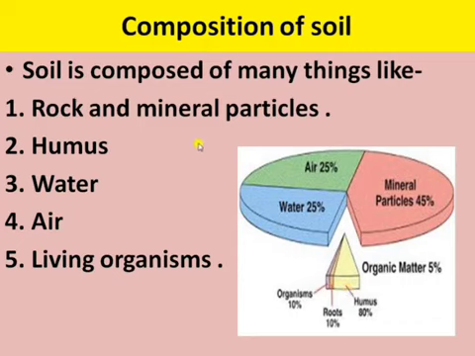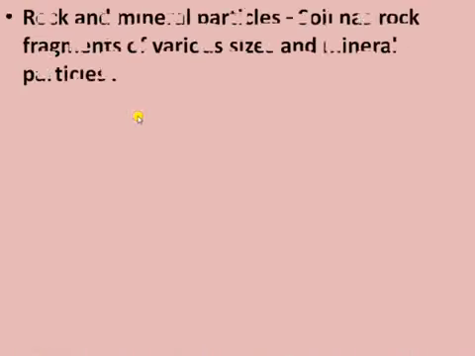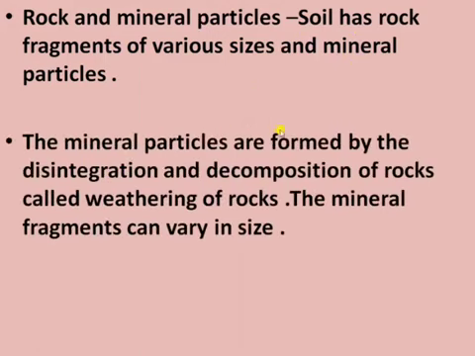The first component of soil is rock and mineral particles. Soil has rock fragments of various sizes and mineral particles of various sizes. The mineral particles are formed by the breaking down, that is the disintegration and decomposition of rocks, called weathering of rocks. The mineral fragments can vary in size.